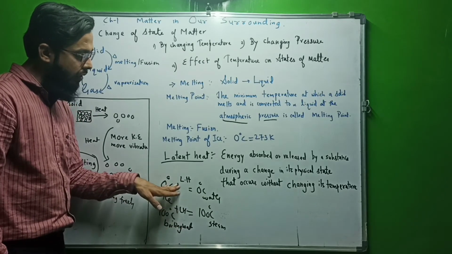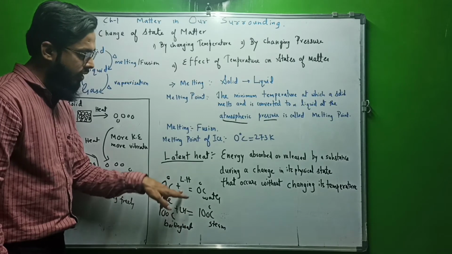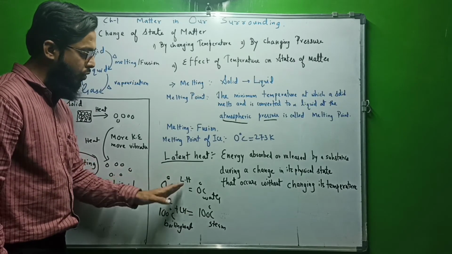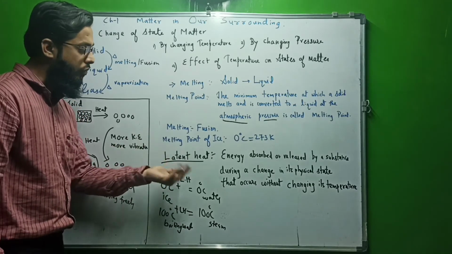So both here, both times we can see there is a latent heat and latent heat over here. So this is called latent heat of fusion and this is called latent heat of vaporization, which we are going to talk about in detail further.